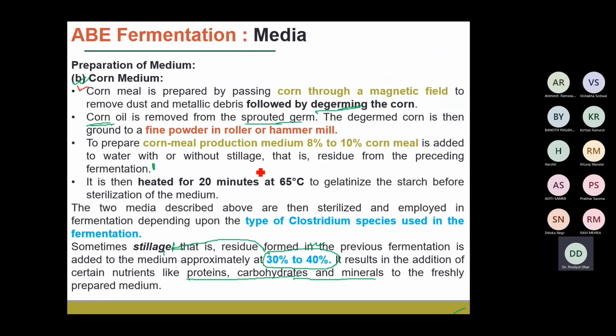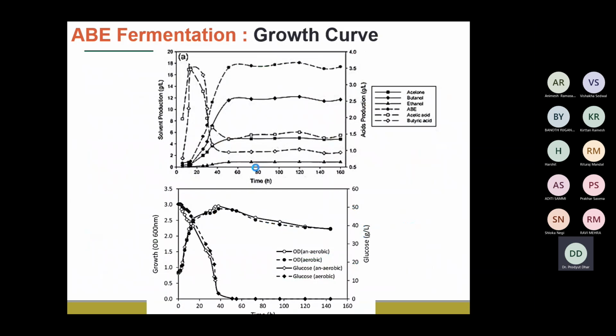starch, okay, and then it is removed through a simple filtration, and then the media, which consists of the carbon source, glucose derivatives and so on, is used for the fermentations. Once you remove the starch, we carry out sterilization of the media at the normal conditions of 121 degrees Celsius and 15 psi. So this has been the overall understanding of the media.